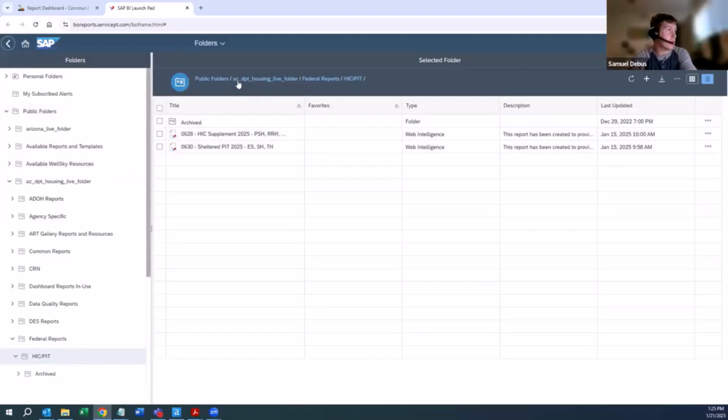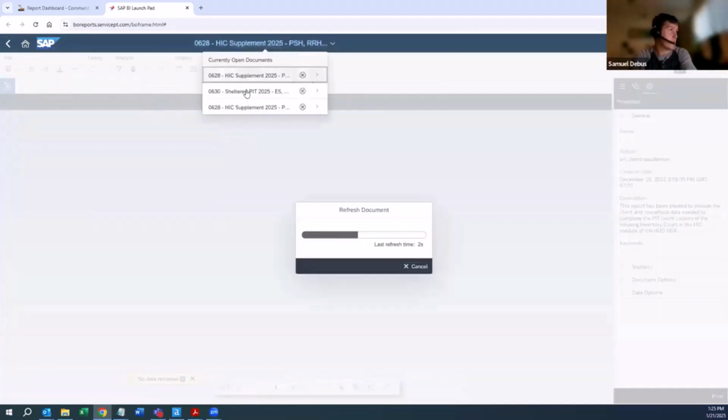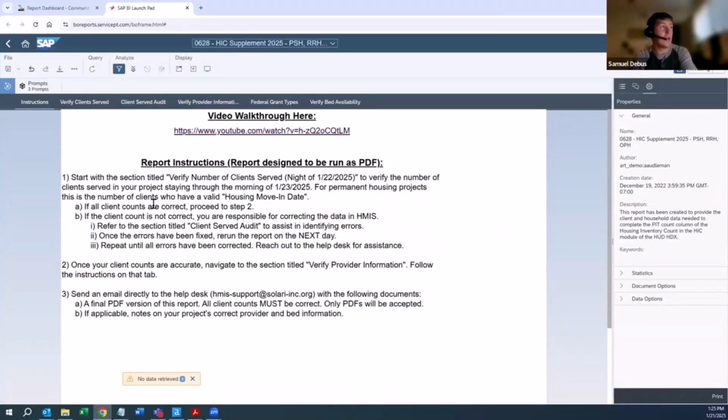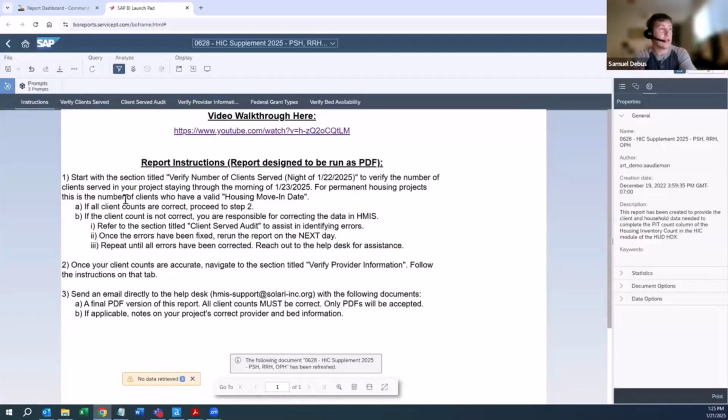So it will populate in here. Oops, got the wrong one. Let's see. There's a number of tabs at the top. You can look at this in SAP, or you can download it. I'll download a report so we don't have any agency's information showing in the AHW. To download this report, you can click on this little arrow here.